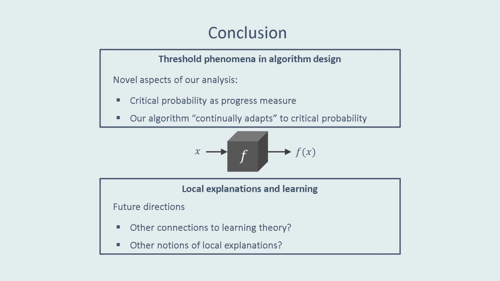There are also a lot of interesting and natural questions related to local explanations and learning. For us, we use the Angluin-Valiant algorithm from learning theory in the design of our own algorithm. What other connections are there to learning theory? And also, what other tools from learning theory can be used to design algorithms for local explanations? Relatedly, what other notions of local explanations are there? In particular, what other notions of local explanations admit query-efficient algorithms? For us, we only studied one notion of explanations, certificates, but there are many others that one could consider.